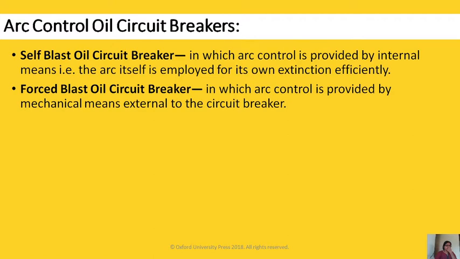Now second is arc control oil circuit breaker. Again it is bulk oil circuit breaker. Self blast oil circuit breaker, force blast oil circuit breaker. In self blast, arc control is provided by internal means. That means it will self blast. The arc itself is employed for its own extinction efficiently. In force blast, external pressure is applied, in which arc control is provided by mechanical means externally to the circuit breaker.